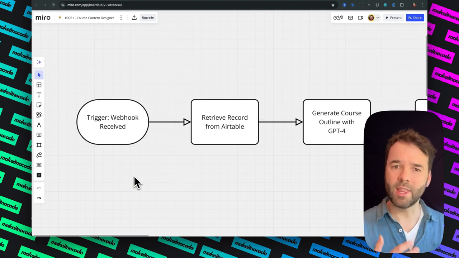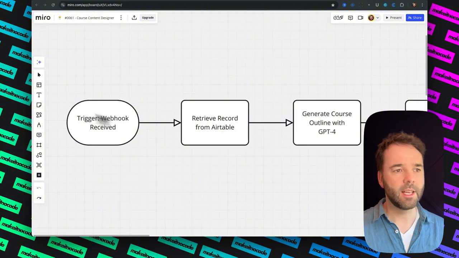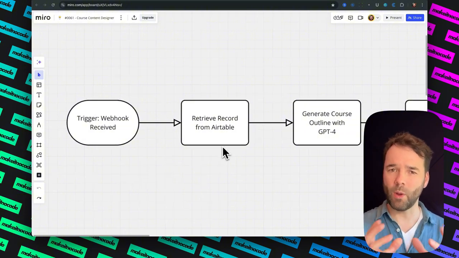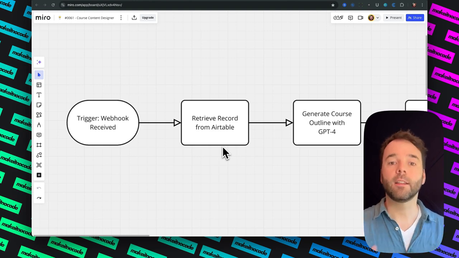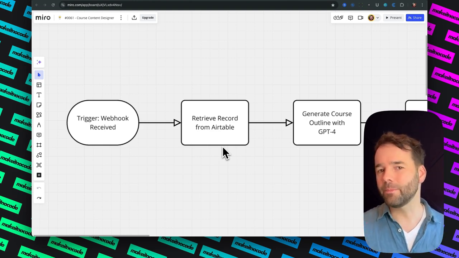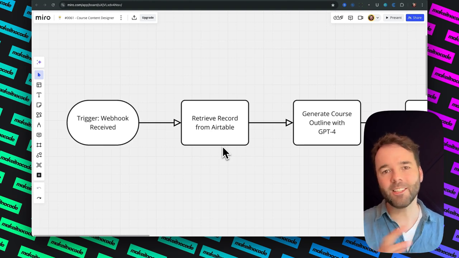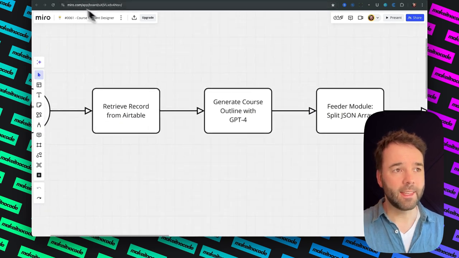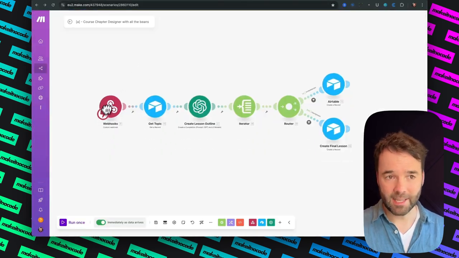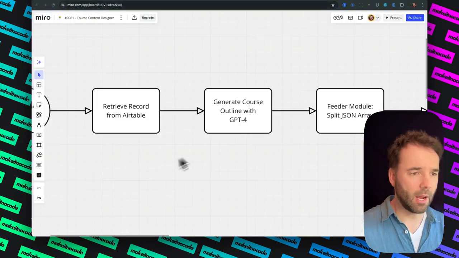It starts off with a trigger. A trigger is sort of like the start point of every automation. In this case, we've gone for a webhook. A webhook is nothing more than an address where you can send data to. Trust me, this sounds very complicated, but it's all been built with no-code tools. So it's literally connecting modules like you are seeing here. And this is what it would look like in real life. It literally is a couple of modules connected on. Let me just go back to how we built it.